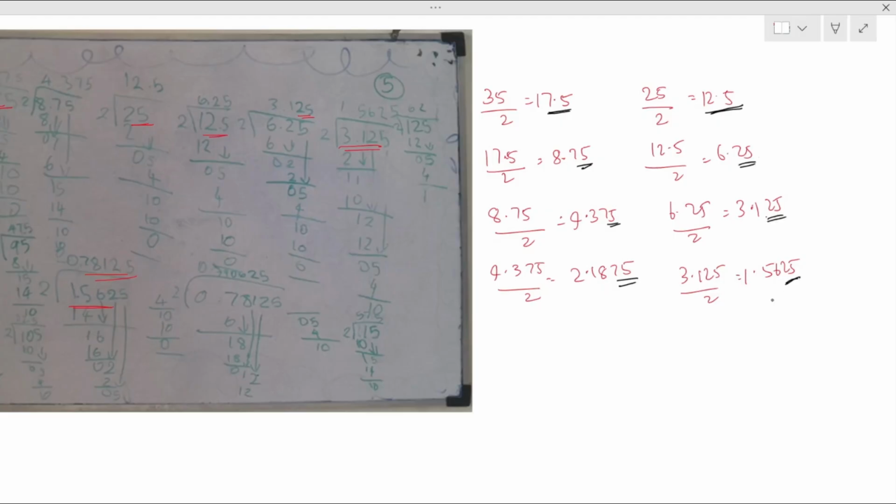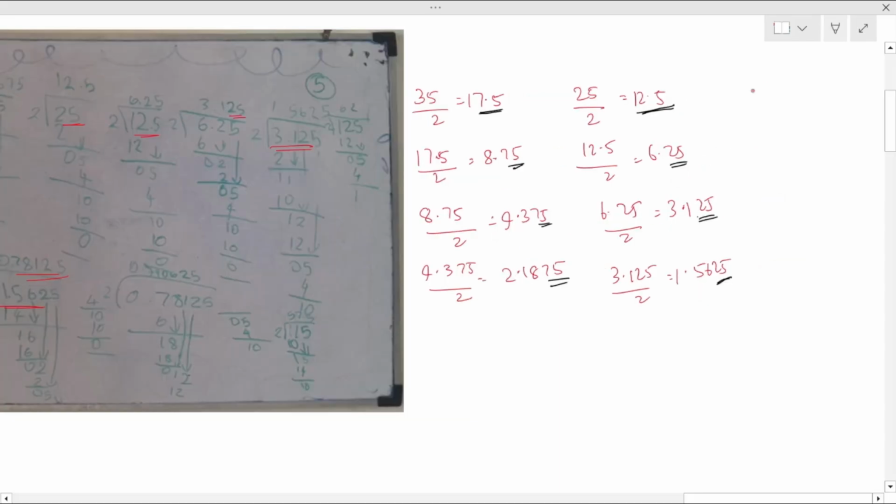Then she wanted to try different numbers, like 45 and 55 instead of 35 and 25. She found that with 45, the ending decimals are 25, and with 55, the ending decimals are 75.